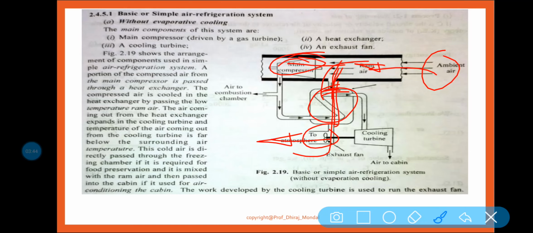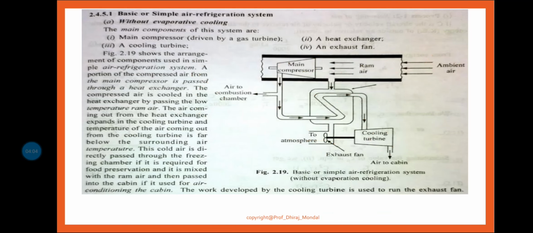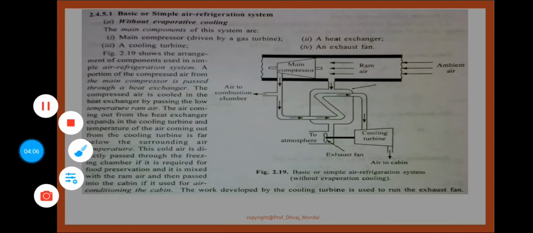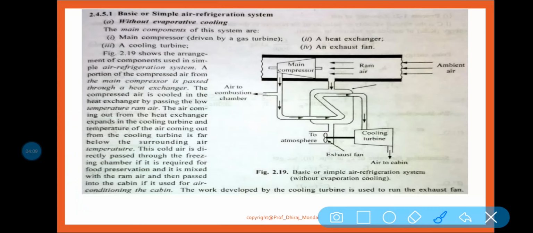Now, some part of the compressed air from the main compressor goes to the combustion chamber used for the gas turbine, and the rest of the high pressure, high temperature air is cooled down with the help of this heat exchanger. It then enters the cooling turbine, where expansion takes place, and that low temperature air enters the cabin where the passengers are sitting. So this is the phenomenon.